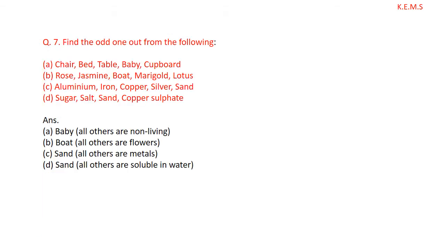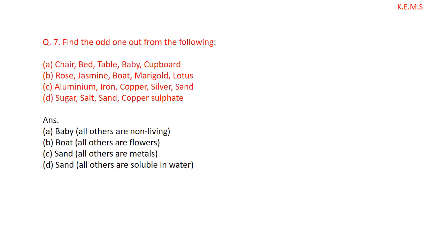Now find the odd one out from the following. This is very easy for us. Chair, bed, table, baby, cupboard. The answer is baby, because chair, bed, table and cupboard are non-living things. Only baby is a living thing. Rose, jasmine, boat, marigold, lotus. Rose, jasmine, marigold, lotus are flowers, whereas boat is not a flower. So it is the odd one.